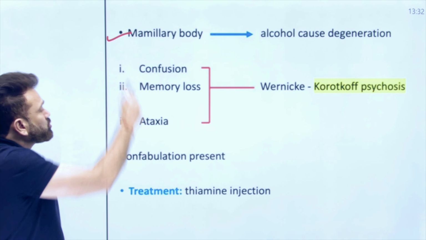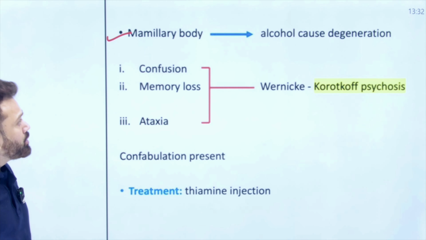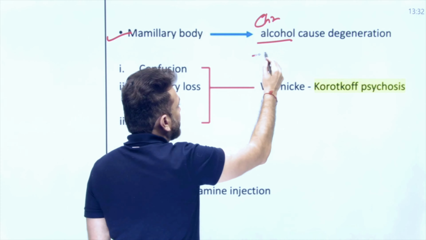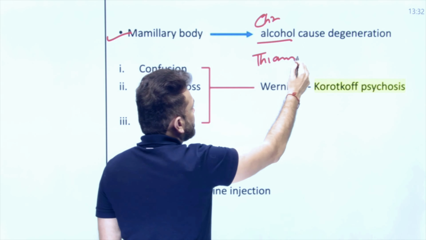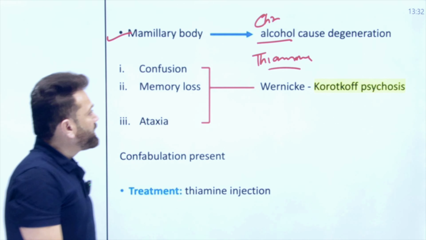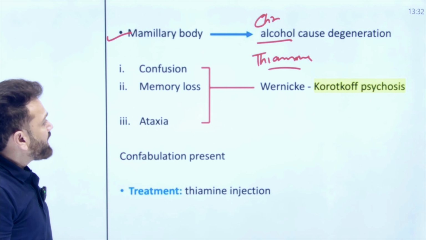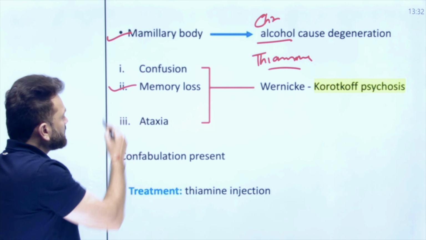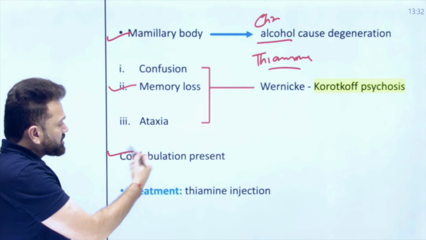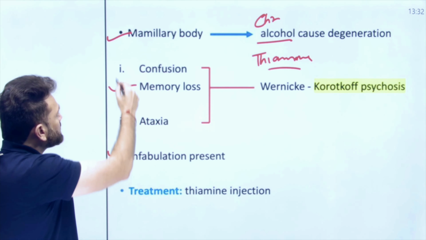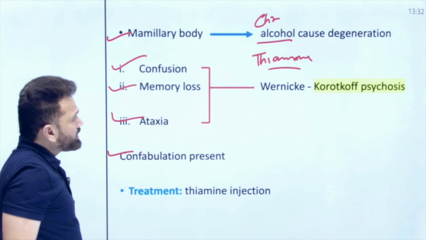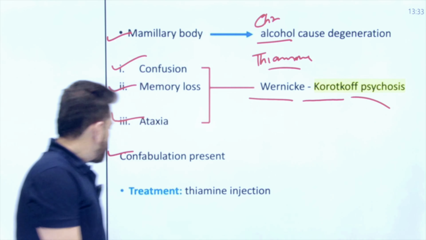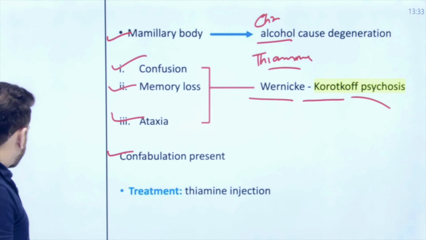The mammillary body is usually for memory consolidation. Someone who is chronically taking alcohol develops thiamine deficiency, and thiamine is required for the mammillary body. If a chronic alcoholic patient has thiamine deficiency, the mammillary body will not function properly, so there will be memory loss leading to confabulation. Confabulation is filling the gaps of memory. There will be confusion and ataxia, and this triad is called Wernicke-Korsakoff psychosis. The treatment is thiamine injection.